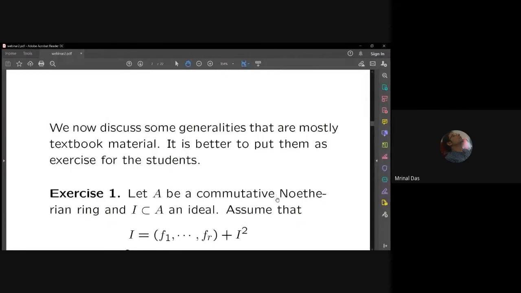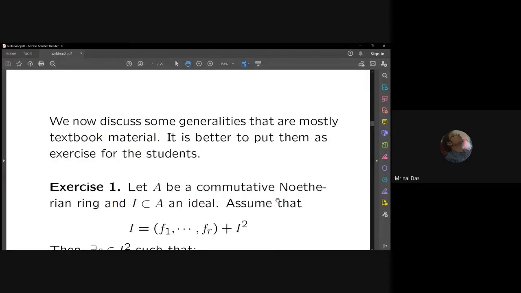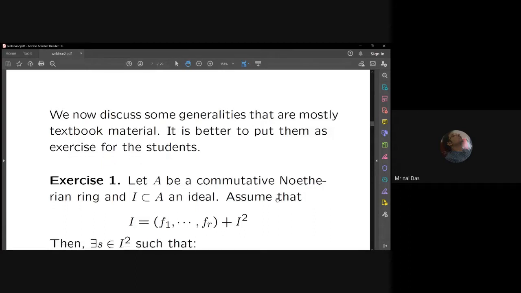So in fact, in this talk, I would like to talk a little about Mohan Kumar's methods. So I'll discuss some generalities that are nowadays mostly textbook material. And I believe there are some students, so one can put them as exercises for the students. Those are nice exercises. And I listed them in this way so that I will be able to refer to these results on and off during my talk.